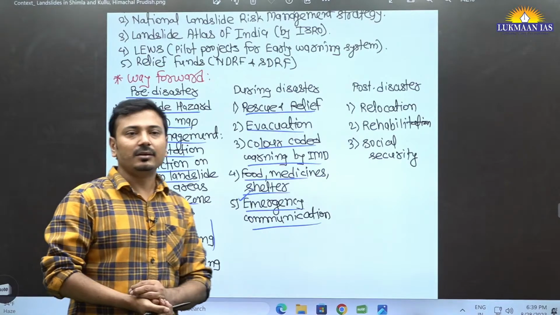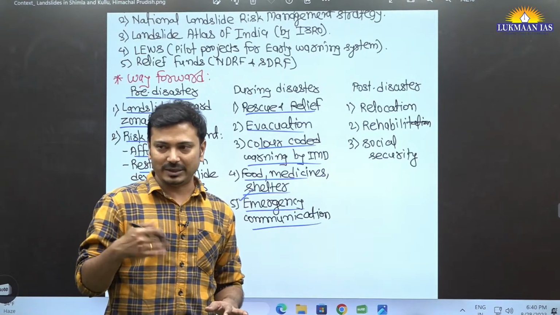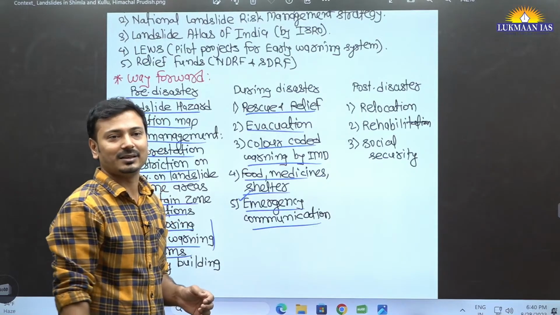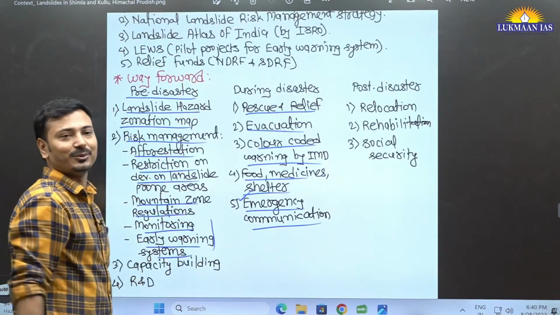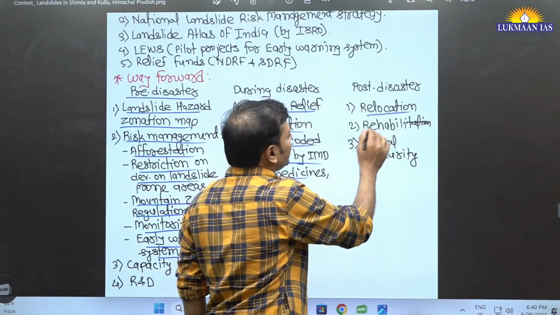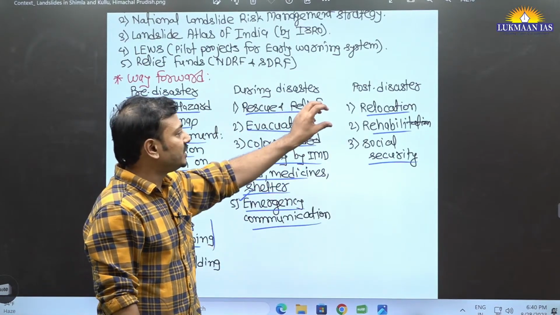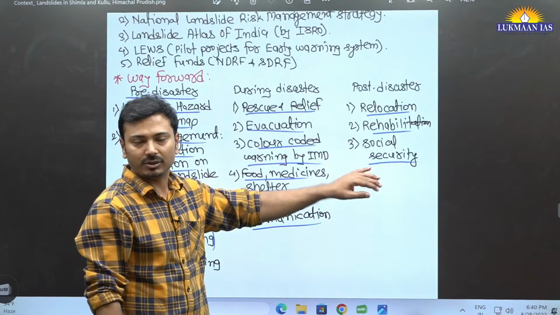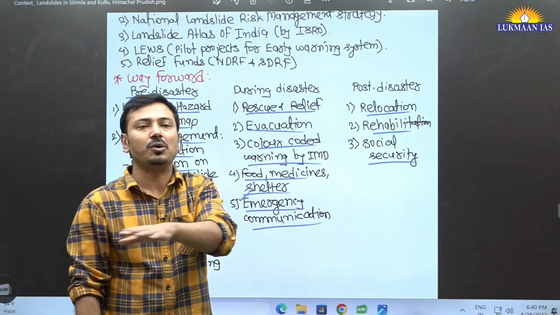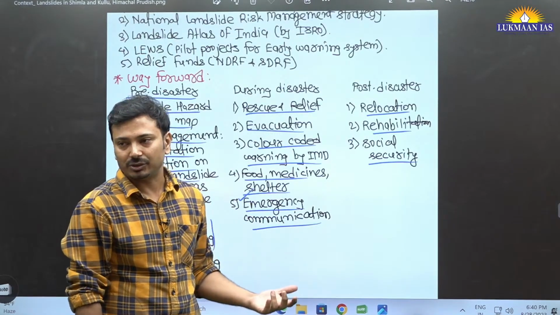Then post disaster, which is common to most disasters. Okay, you have to understand it in the exam in this way too. These two are generally very common for all disasters, but this one is disaster specific. So what is common here? Yes, relocation, rehabilitation, ensuring social security. Relocation should be focused on immediately, because their houses are completely damaged or their livelihood is gone, they cannot survive there, so they have to be shifted to another place.